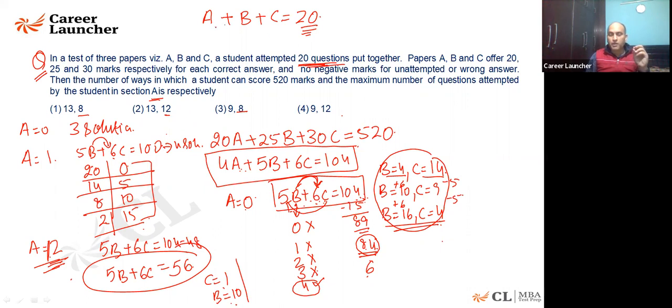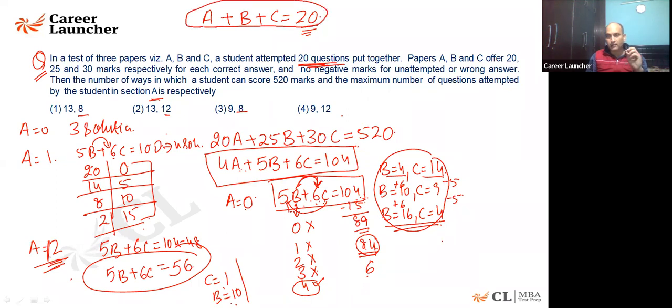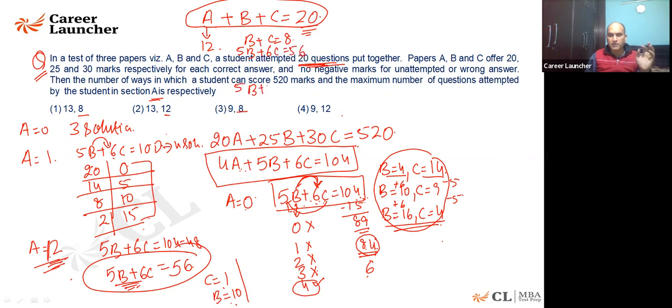Okay. So the number of questions which are coming out to be correct, this is the largest possible value I can take. So if I'm saying A is coming out to be 12, you will get B plus C is equal to 8. Agreed? And this is another equation: 5B plus 6C is equal to 56. I'll multiply it by 5, so 5B plus 5C is equal to 40. So C is coming out to be 16.